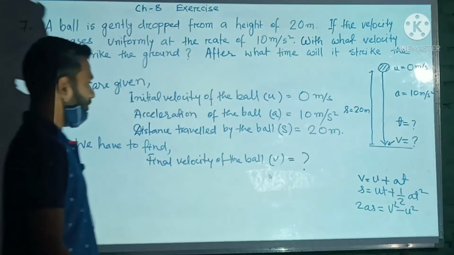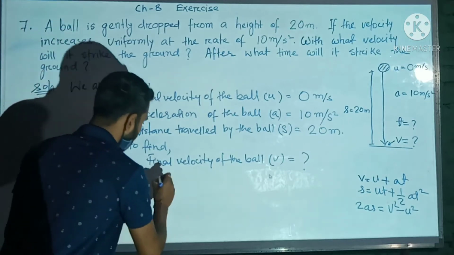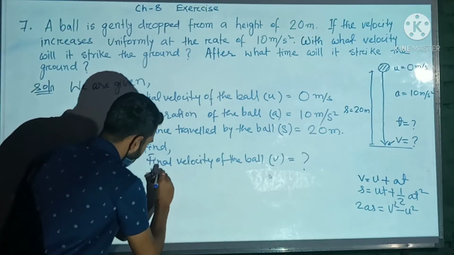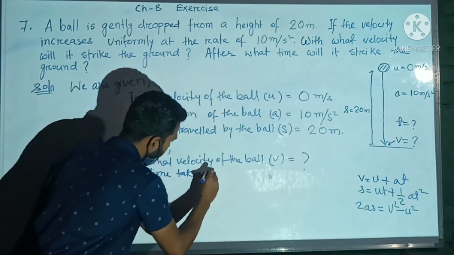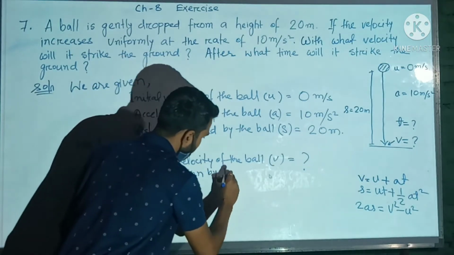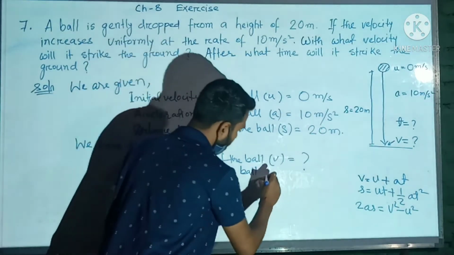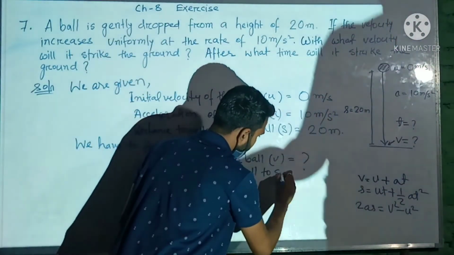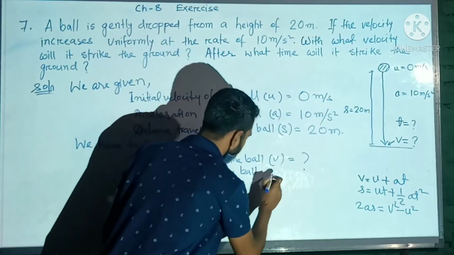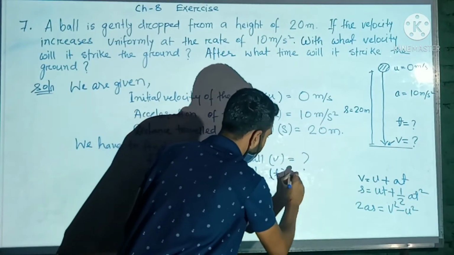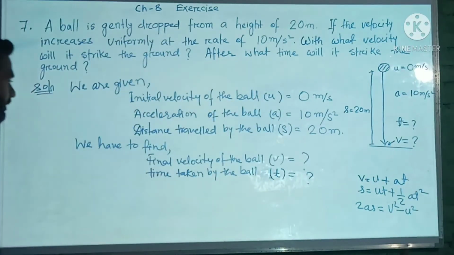Then also we have to find the time taken by the ball to strike the ground. Let's say time taken by the ball t equals, we have to find out, question mark.